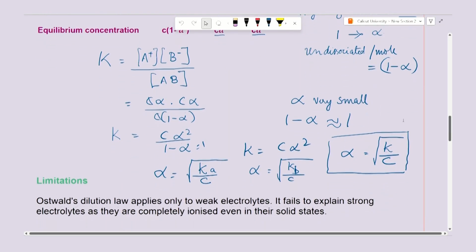One thing you can see is that C is in the denominator, which means that if C increases, what happens? Concentration increases, alpha, the degree of dissociation, decreases. That is, you won't be getting many ions in concentrated solution. As we go on diluting, that is, C goes on decreasing, concentration decreases on dilution, and the value of alpha increases. Now, let us see what the limitations are.